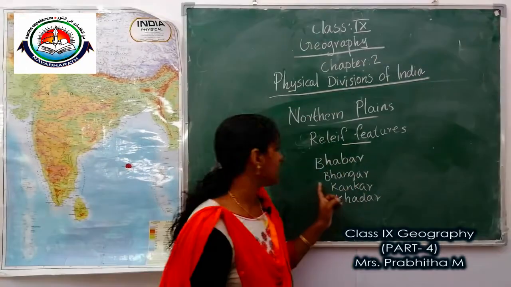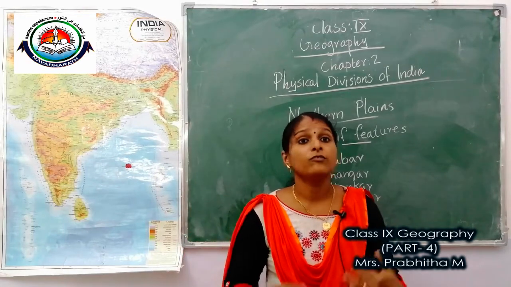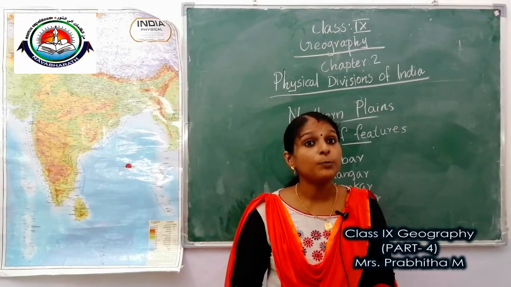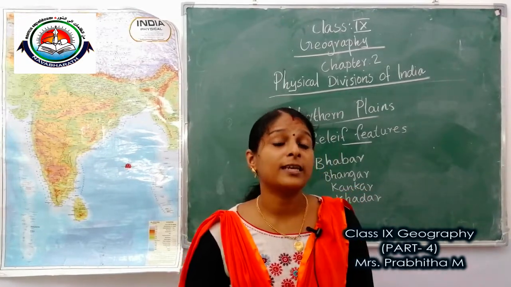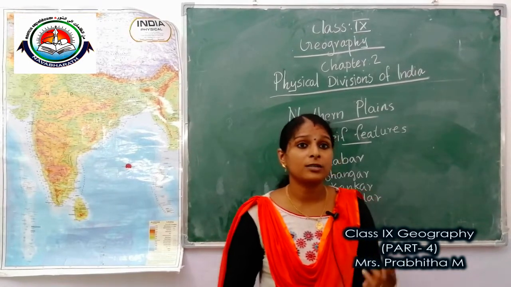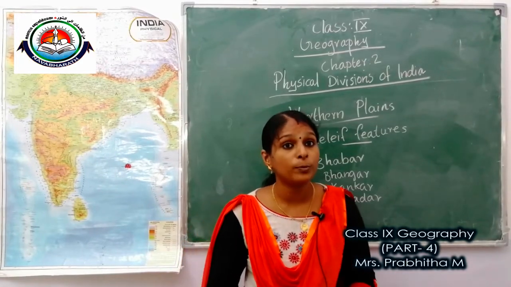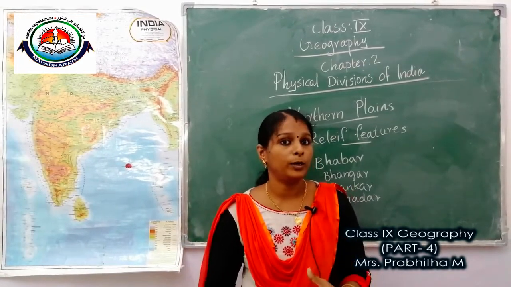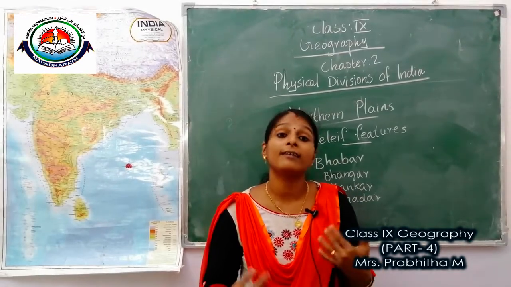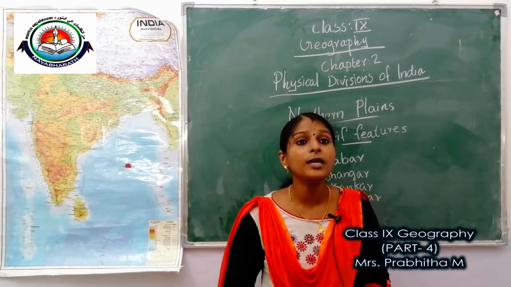Next we can discuss what is Bangar. The largest part of the northern plains is formed of older alluvium. They lie above the floodplains of the rivers and present a terrace-like feature. This part is known as Bangar.